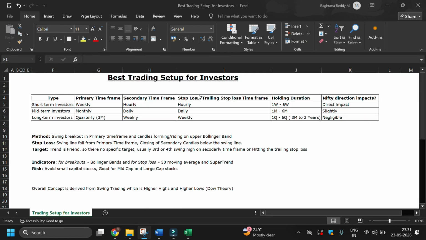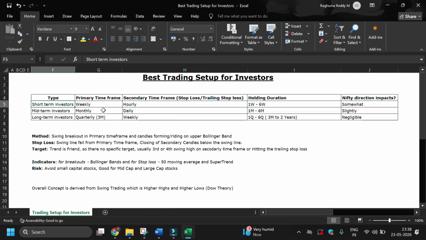So don't ignore this. For short-term investors, the primary time frame we need to analyze is the weekly time frame. We trade in the weekly time frame, but the stop loss we'll maintain in the hourly time frame. The holding duration will be around 1 week to 6 weeks, and sometimes we need to check the Nifty direction as well, otherwise it may impact the stop loss.